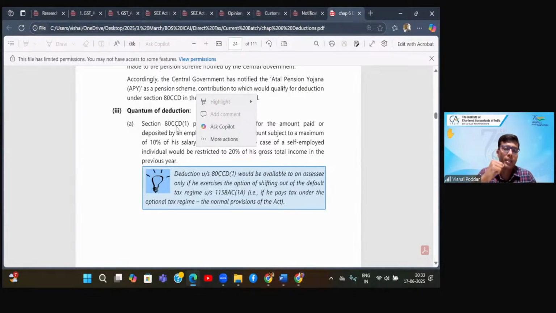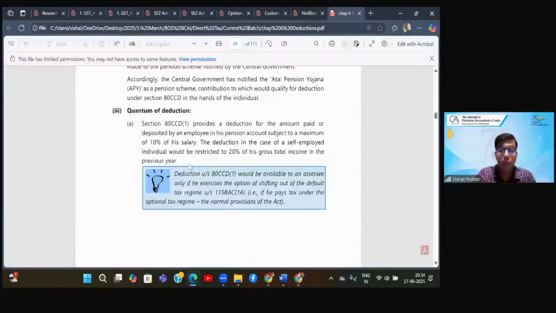So what they have said here is that you are getting deduction under subsection 1 for your contribution, but it is clubbed with the other two sections and total limit is 150.